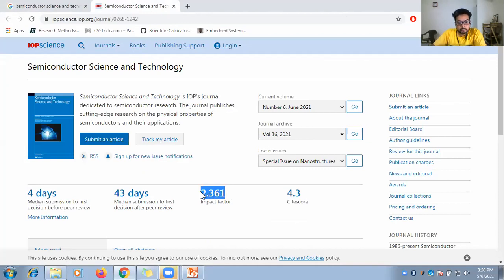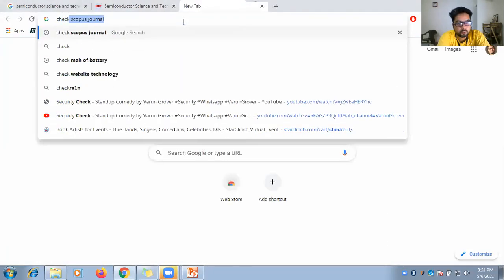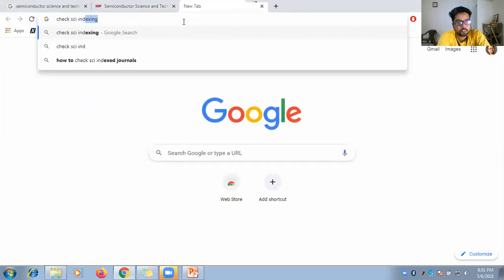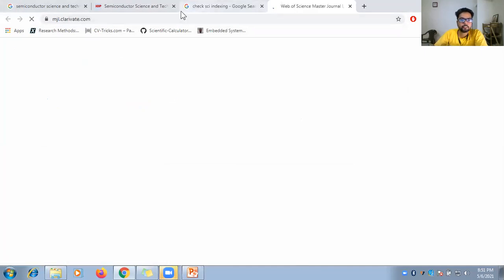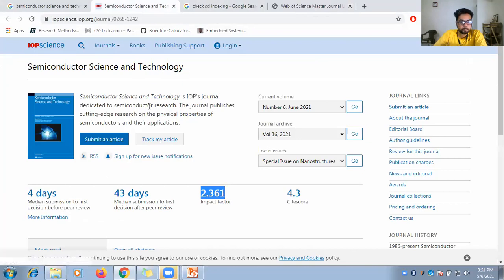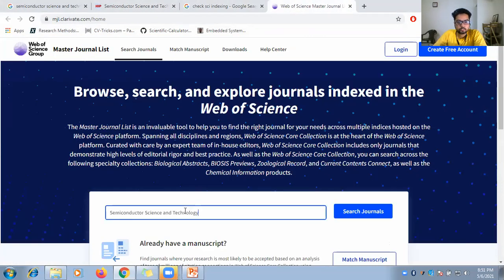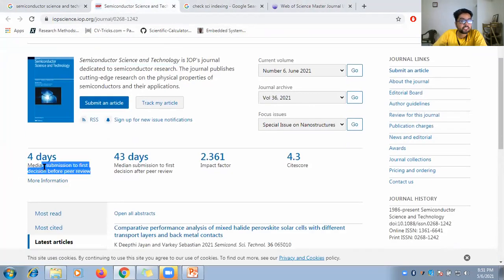Impact factor is 2.31. So we'll just go to the MGL Clarivate and put the name of the journal. Here you can see the median submission to first decision before peer review.